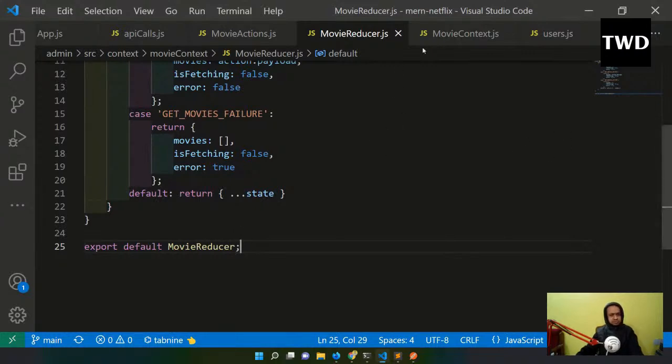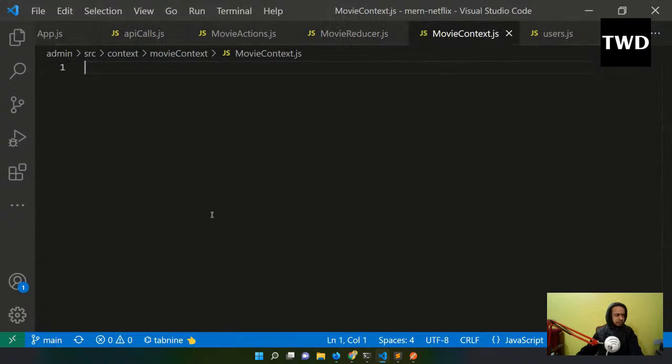Now we come to the movie context. Okay, and then we will import all those things, and we have to do the same thing again. This pattern is almost the same which we have done earlier. But I want to type it again, because this kind of thing you do, as actually the pattern is almost the same, there is nothing different from your actual auth context. There is no difference. So movie context is there. I do this.